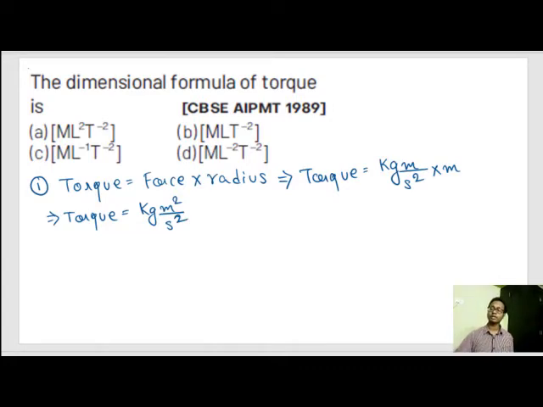You also know that torque is the distant cousin of work and energy. Torque became a distant cousin of work and energy, but they are not related kind of thing. Let's write torque in dimensional terms: M L square T minus 2. Okay. Let's proceed to the next question.